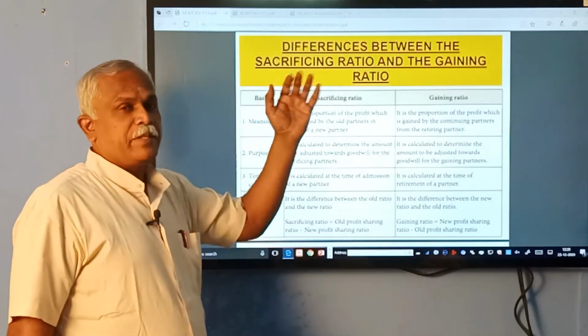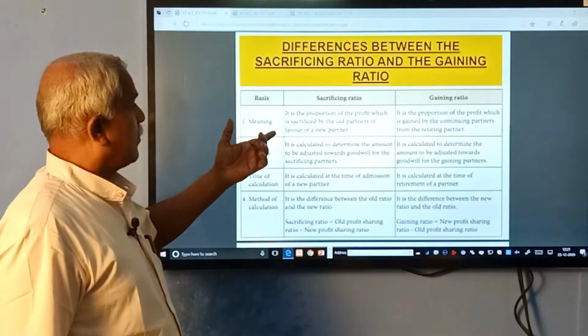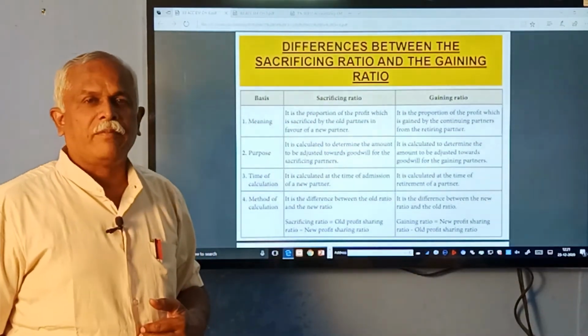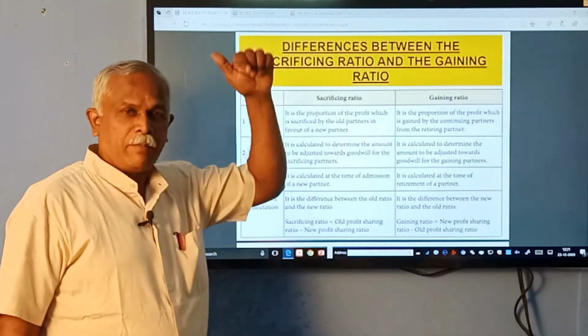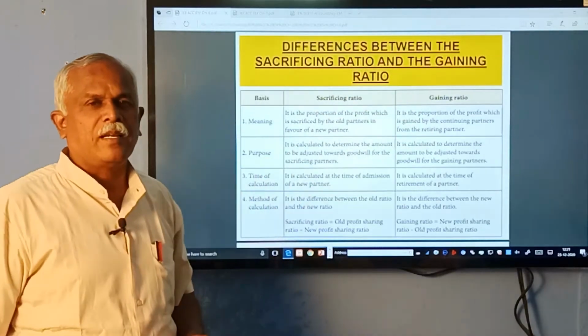What is the difference between gaining ratio and sacrificing ratio? Sacrificing ratio is from chapter 5 and gaining ratio is from this current chapter. Sacrificing ratio is calculated at the time of admission, gaining ratio is calculated at the time of retirement. You must keep that in mind.